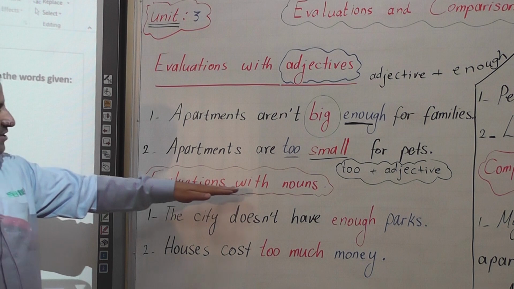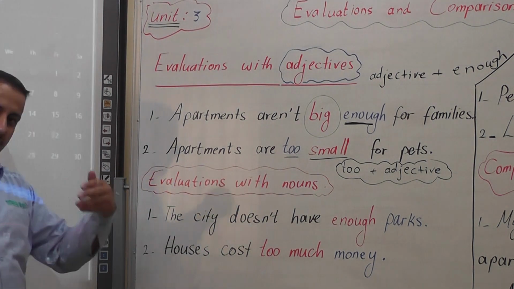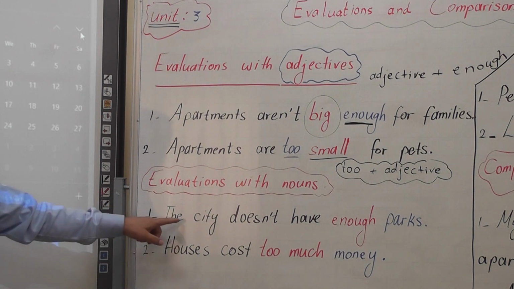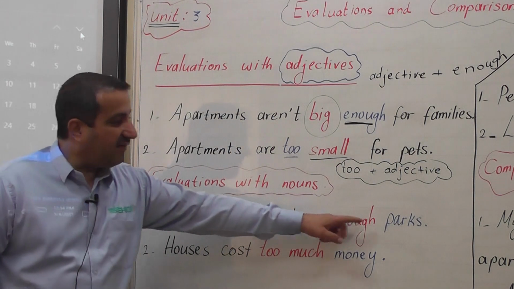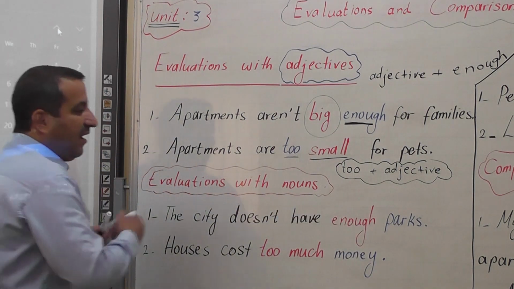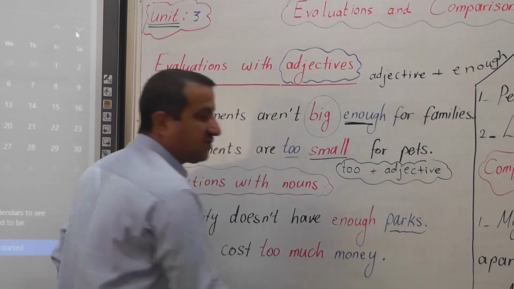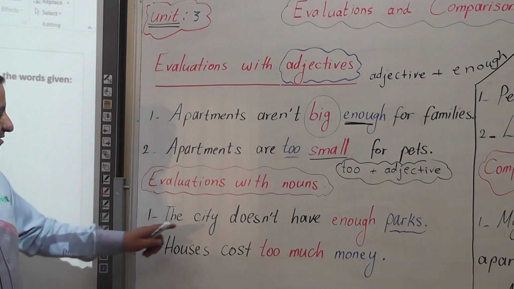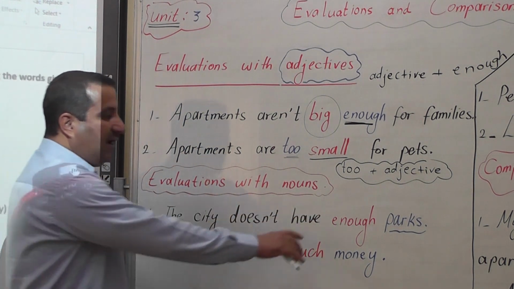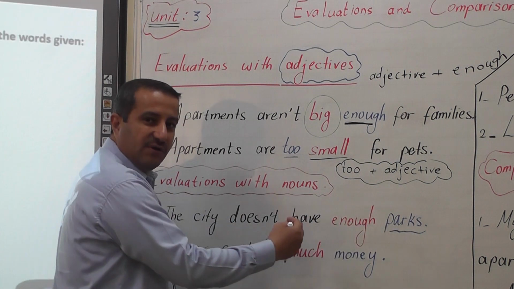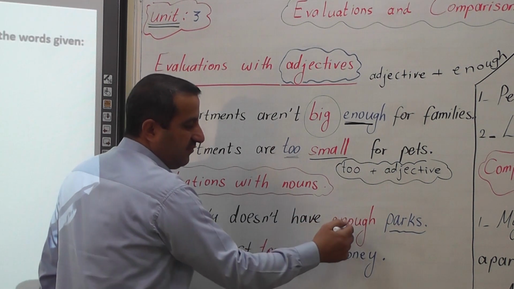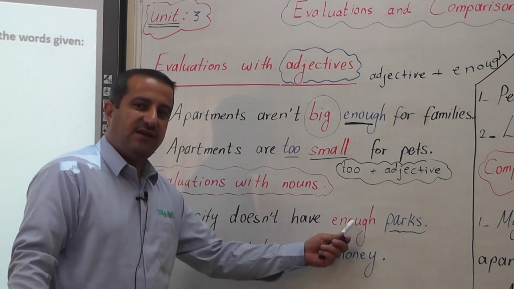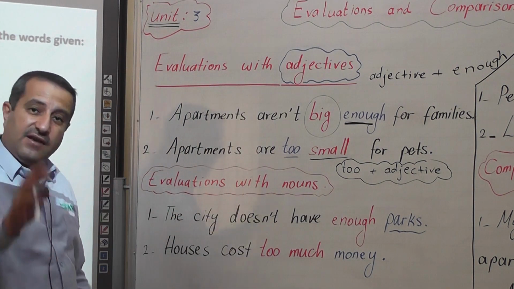Here we have evaluations with nouns. If we are giving evaluations about certain things, we say, for example, the city doesn't have enough parks. Here we have a noun, parks. Of course, parks is a countable noun. We can count the parks. So enough goes before the noun. We say enough parks. We don't say the city doesn't have parks enough.